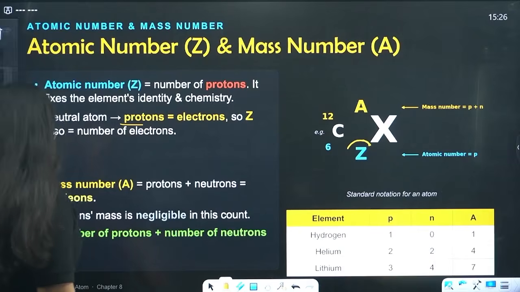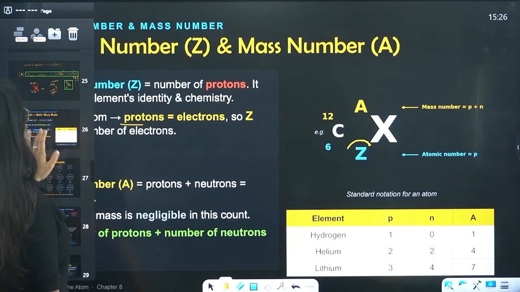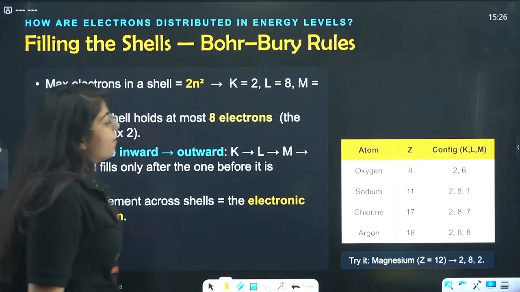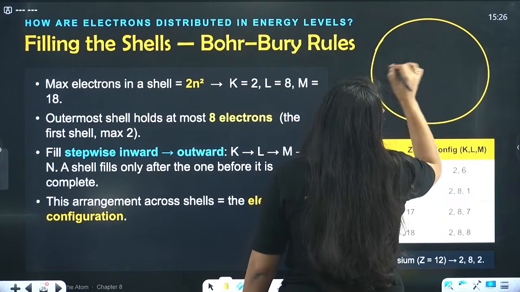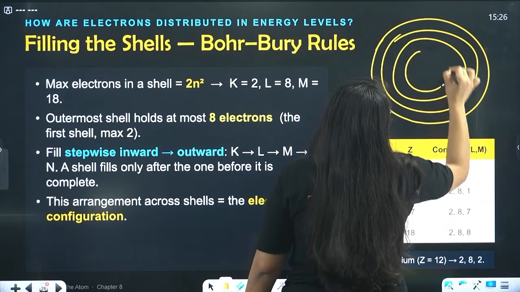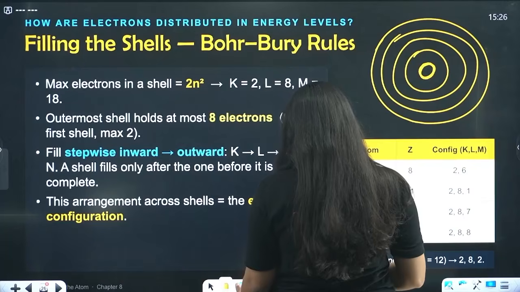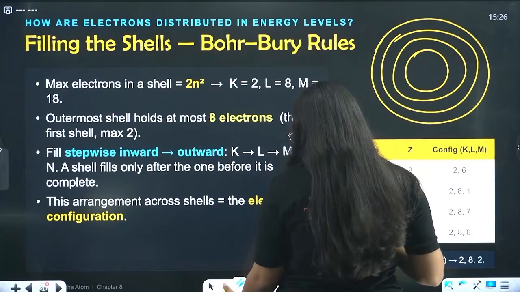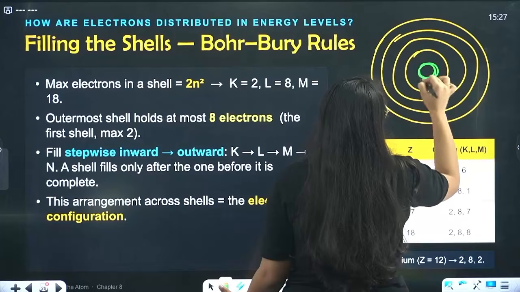Okay beta, we are moving on to a very important thing, that is filling the shells. We learned that this is your atom, these are all the shells inside the atom, and this is your nucleus inside the atom. I'm making it with a different color so you can see.